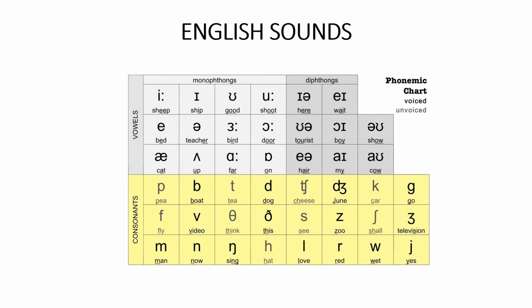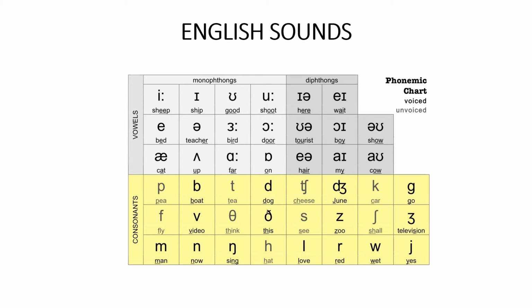But for today, let's just look at these sounds. Okay, so on the upper part we have the vowels, and then under we have the consonants. So let's start by looking at the consonants. Okay, we have P,